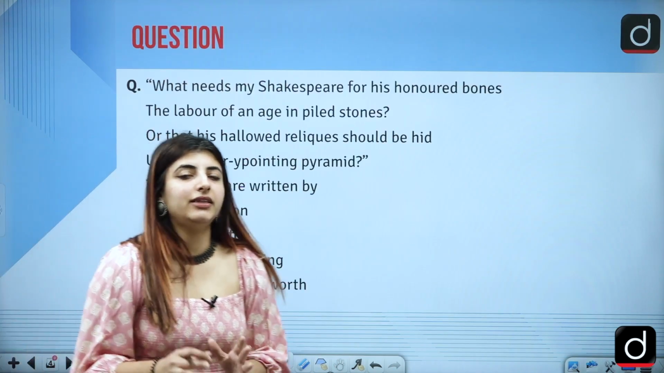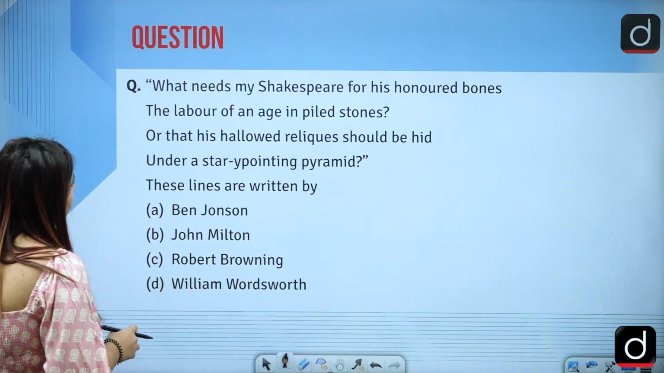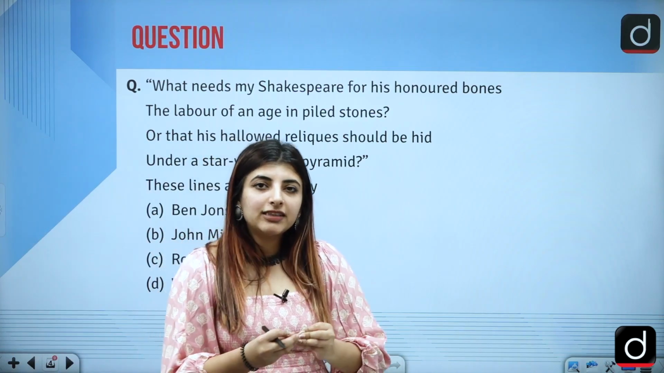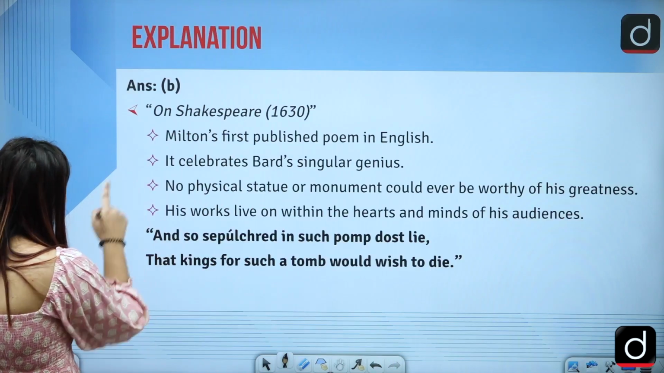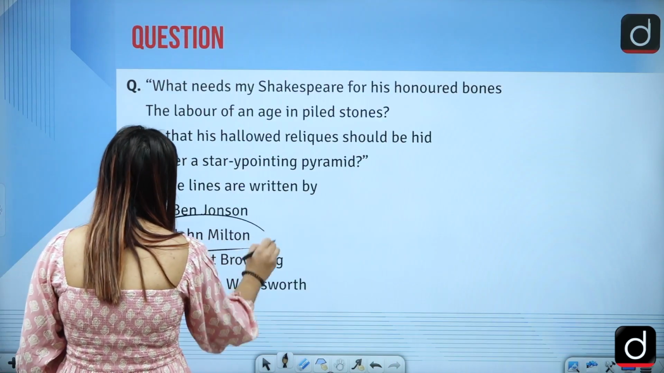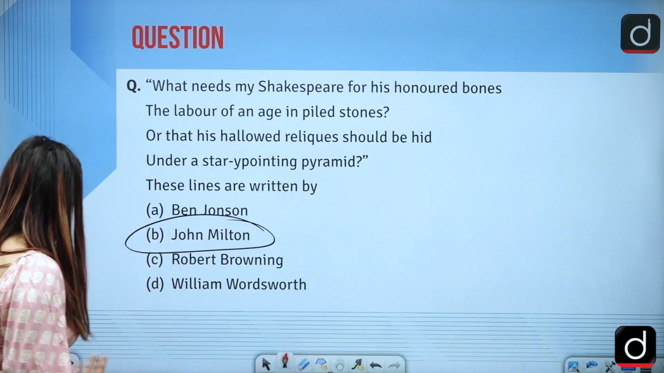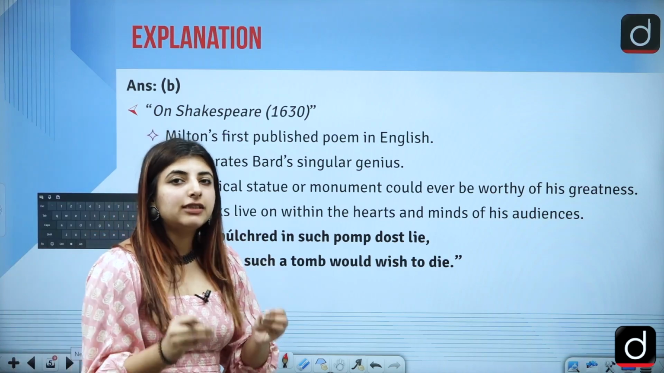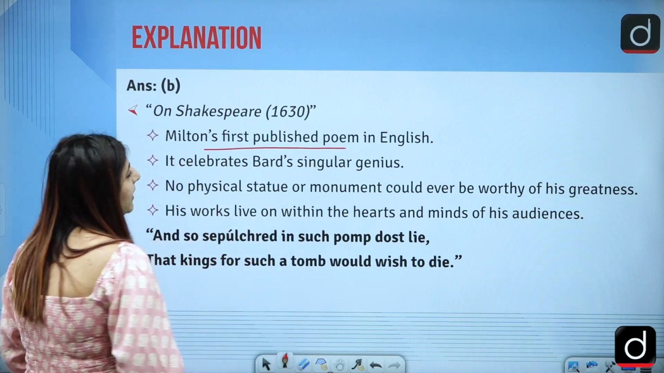So try to answer these questions on your own as well while looking at the screen, pausing the video, giving the answer on your own, and then playing it again. It is option B, that is John Milton. He was the one who wrote these lines, and this poem on Shakespeare is his first published poem, right? So these are the factors which are important.